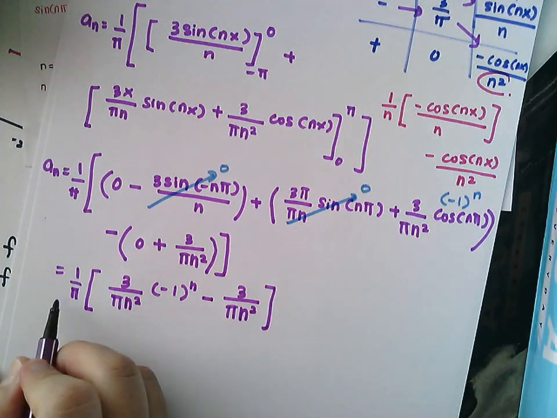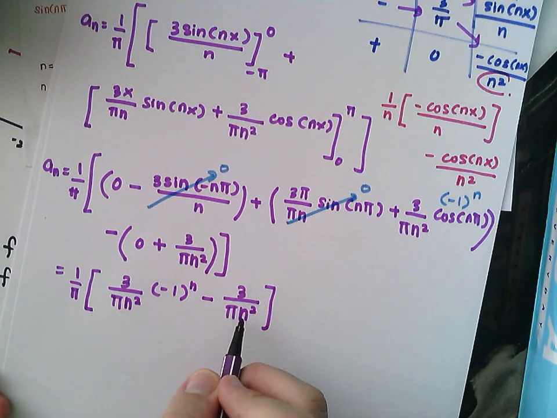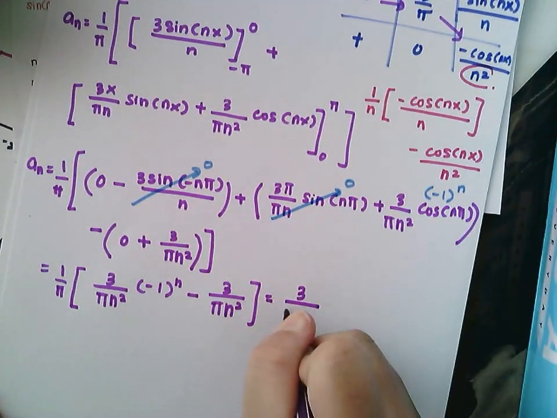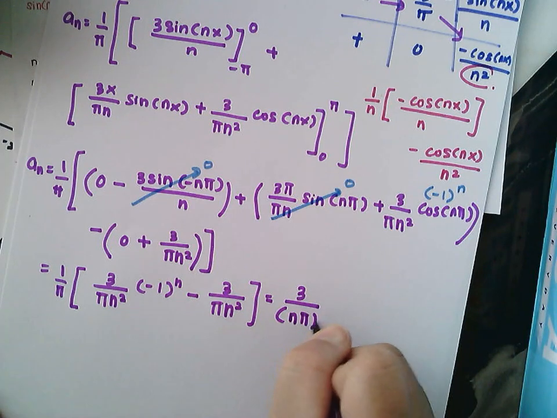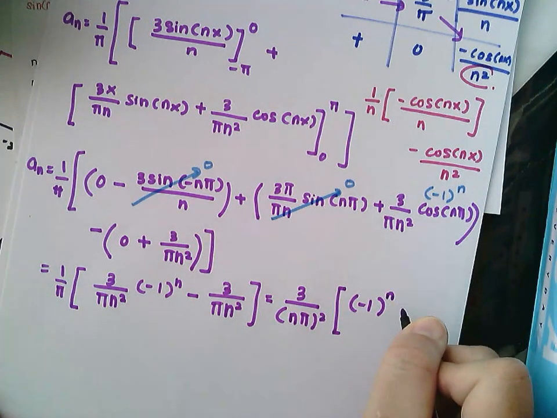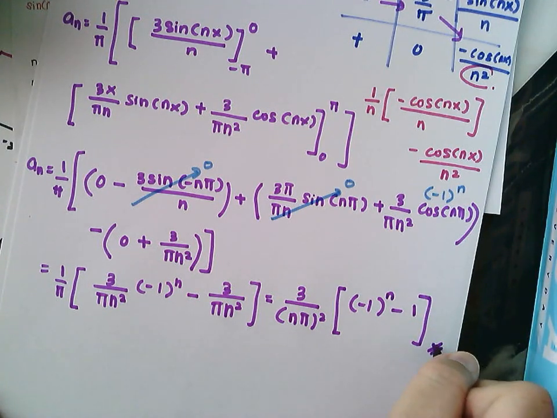If you expand this one and this one is the same thing, you can factorize it. So therefore you will end up with 3 over (n pi) squared, times negative 1 to the power of n minus 1. So therefore this is your an. This is not yet the final answer.